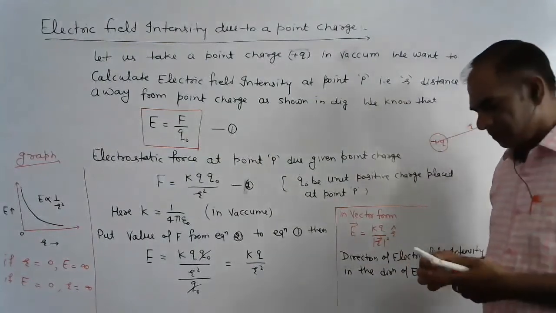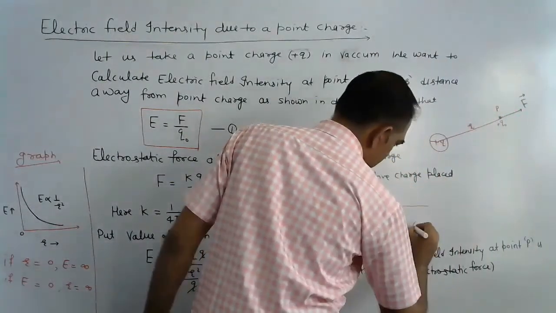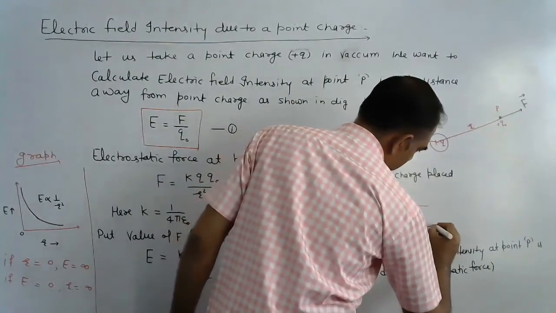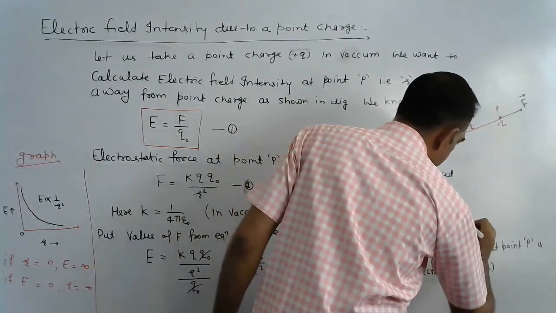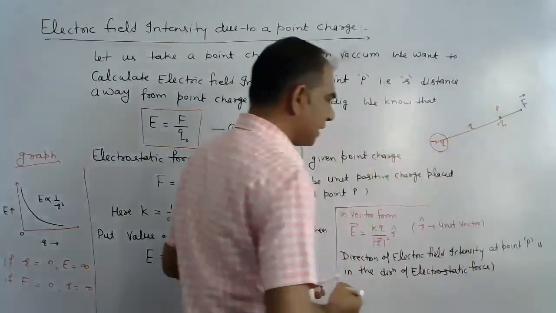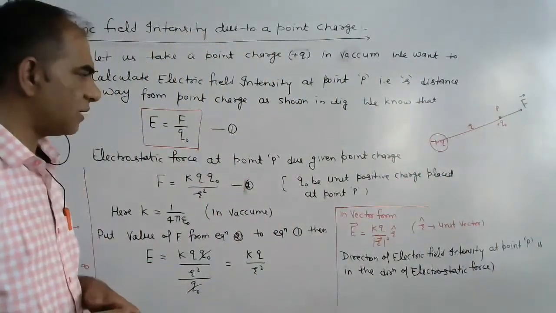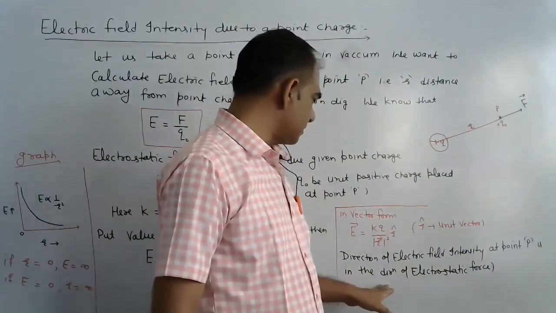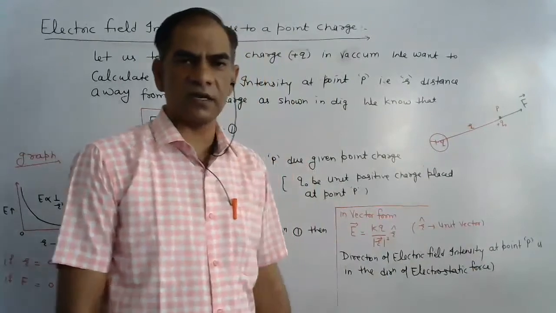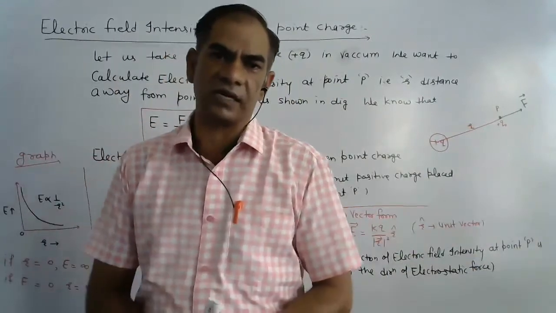R cap represents the unit vector, and the direction of electric field intensity at point P is in the same direction as the electrostatic force.